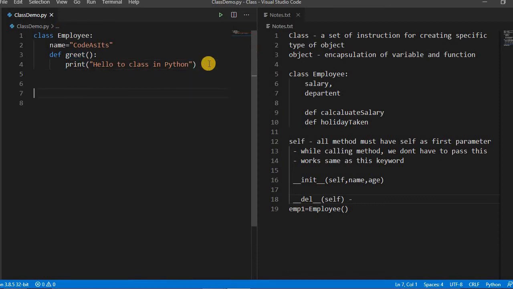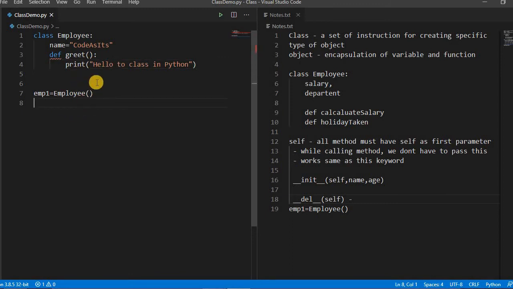How to create the object of this class? Let's say employee imp1, and then we have to pass this employee. Here we have not passed this init. By default, whenever you create the object of a class, init and delete are already called, unless we pass a parameter, which is known as a parameterized constructor. If you pass the parameterized constructor, then we have to pass it here also. But again, it's a default one, so it's already called. You don't have to do anything.